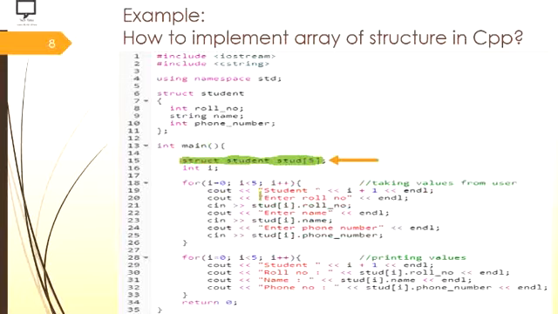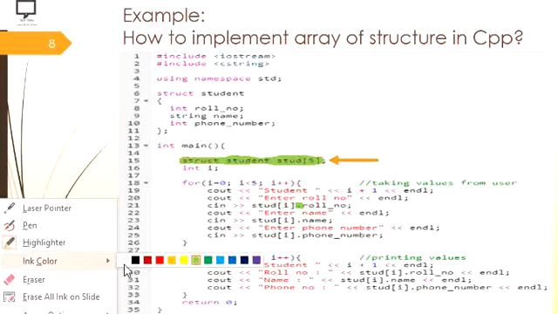Now as I have declared the array of a structure with the size 5, I am supposed to accept the information of 5 students, so that's why I have used a for loop over here. The first cout statement is for the first student, as i is starting from 0. For the first student, enter a roll number. We are accepting a roll number with the help of the dot operator. Here you can see that every time the dot operator is there. And the important thing you can see over here, I am using another color to highlight it and to differentiate it.